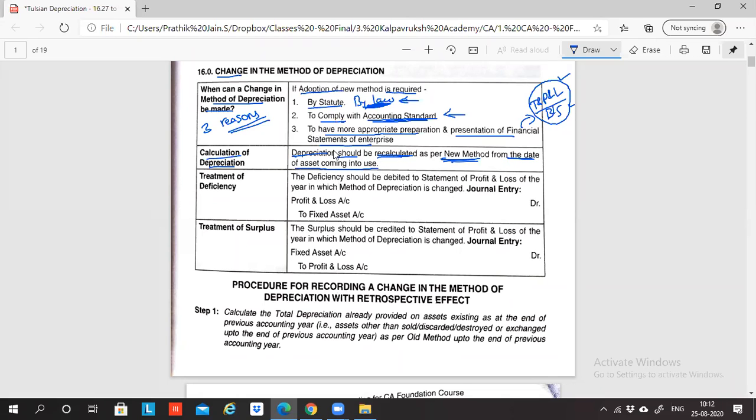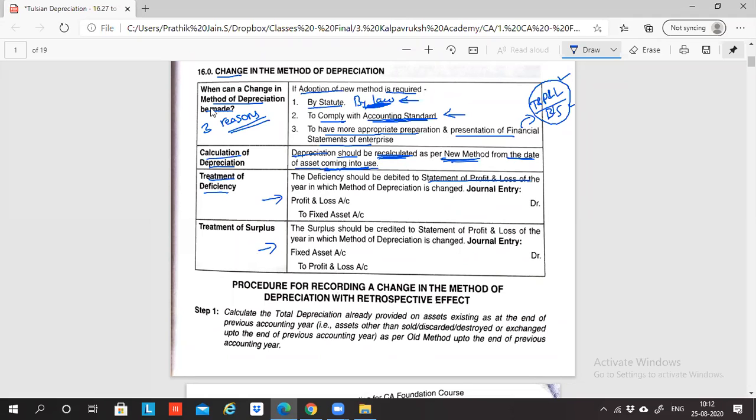What should we do? We have to recalculate the depreciation as per the new method right from the beginning, from when the asset has come into use. Treatment of deficiency: the deficiency should be debited to the statement of profit and loss of the year in which depreciation is changed. You will not understand this now; for this we'll have to do a practical question.